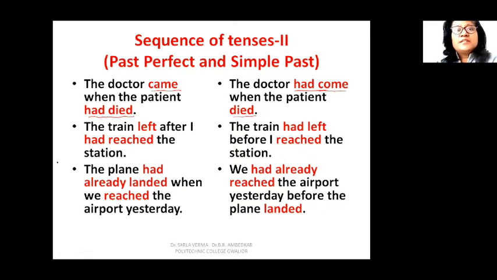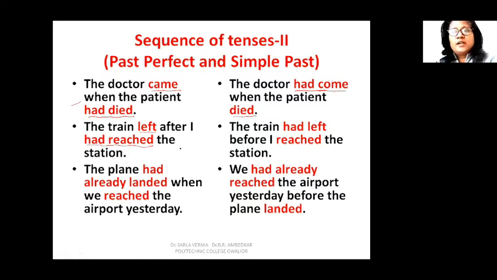Here the patient died before the doctor came. The patient had already died when the doctor came. Let us take another example. The train left after I had reached the station. So this is, left is simple past and had reached is past perfect tense, which happened earlier. So the train left after I had reached the station.